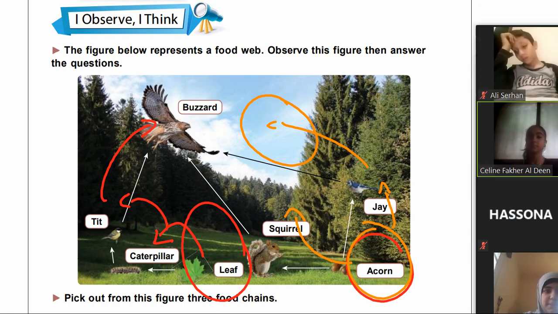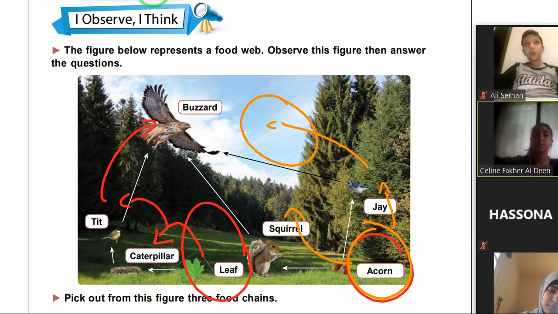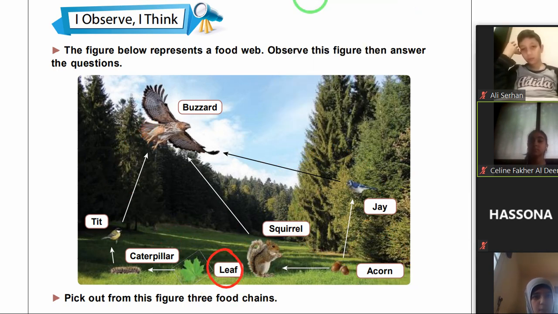Celine, what does the arrow mean in a food chain? The arrow in the chain means "eaten by." Excellent. So the arrow in a food chain or food web means "is eaten by." I will repeat again. If we start with the leaf, the leaf is eaten by the caterpillar. The caterpillar is eaten by the tit, and the tit is eaten by the buzzard. So I have 3 food chains here in this photo.